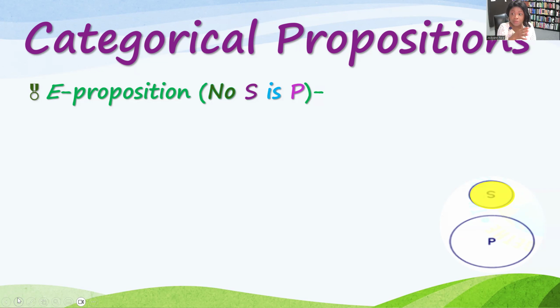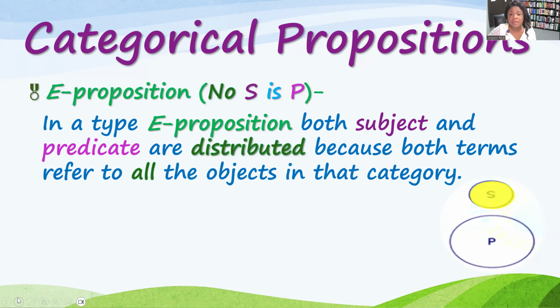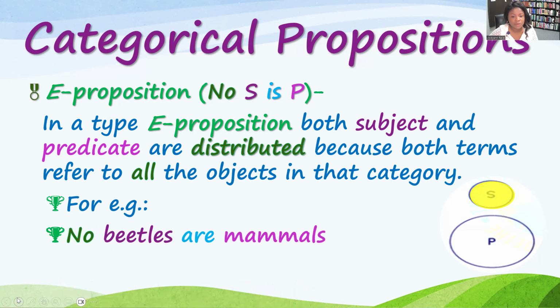The type E proposition is referencing none of S and none of P, all of none. The entire category of it is not in the other thing. So if that's the case, then in type E propositions, both the subject and the predicate are distributed because there is no overlap whatsoever. And that's how the diagrams really help you to see what it looks like.